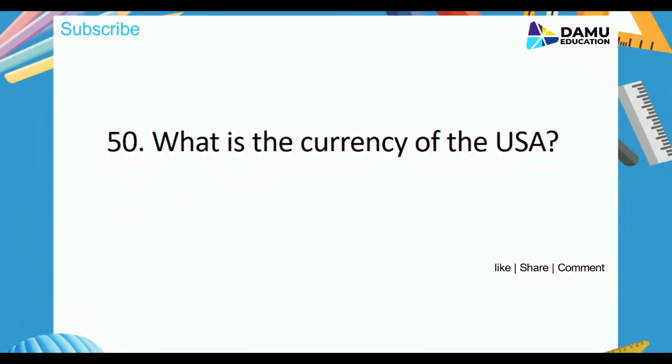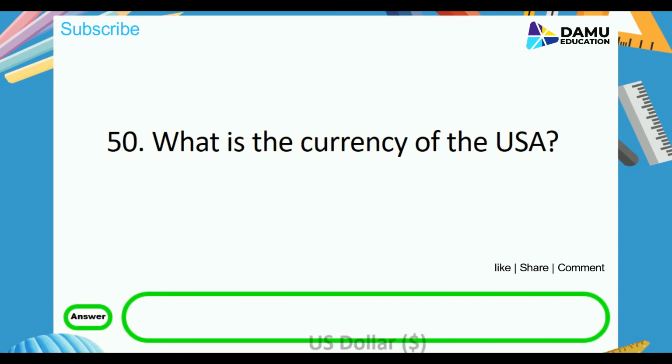What is the currency of the United States of America, USA? Answer is US dollar.